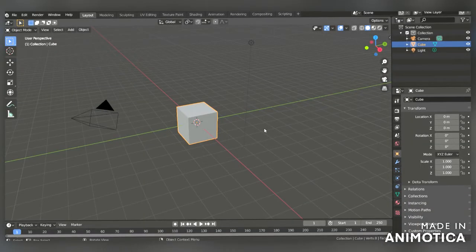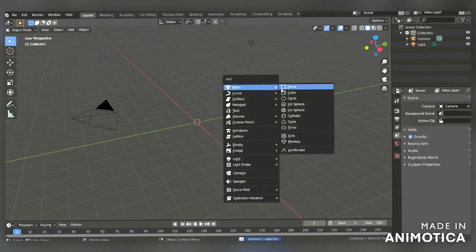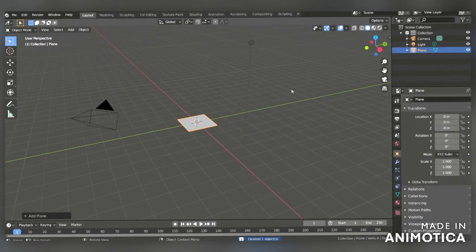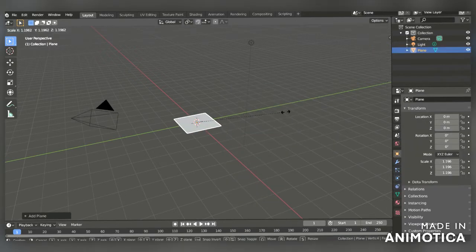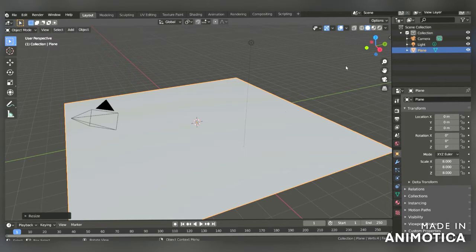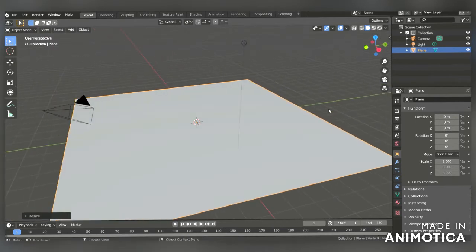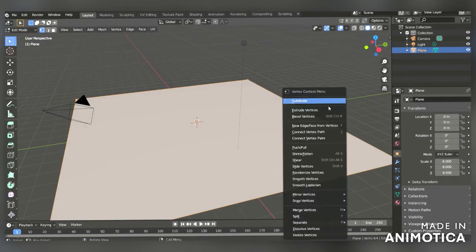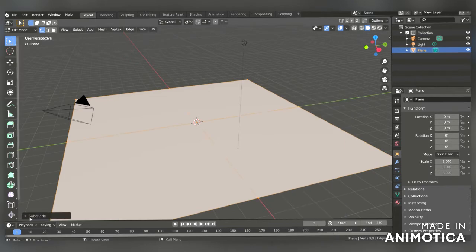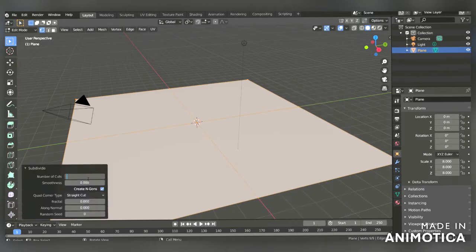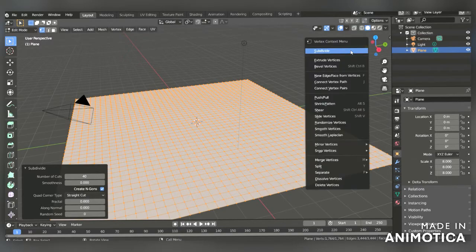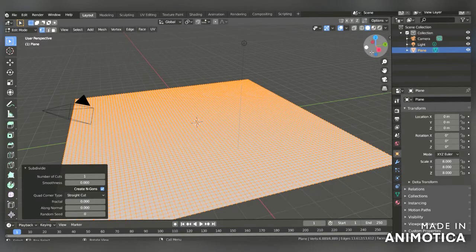For making a good looking emission shader for our object, press X to delete this default cube, and Shift A in mesh, add a plane. S to scale it and press 8 to increase the size. Now press Tab to go to edit mode and right click, click on subdivide, and here increase the number of cuts to 40 and one more time subdivide it.